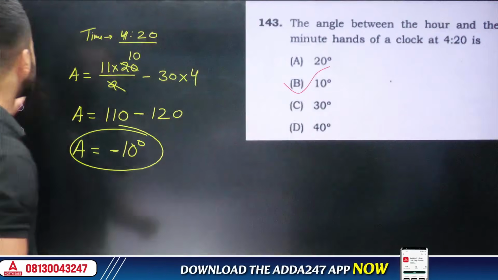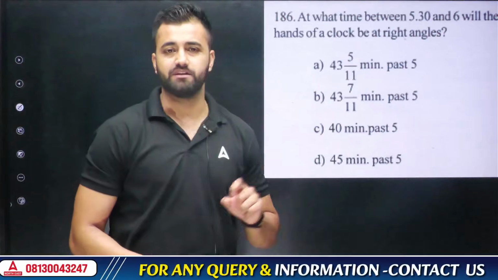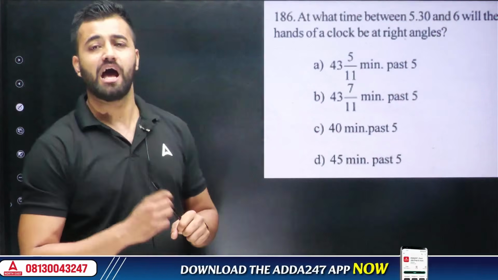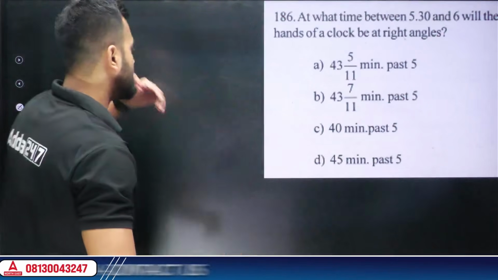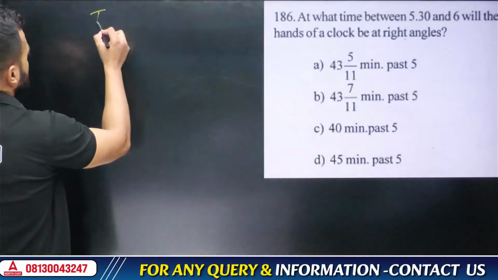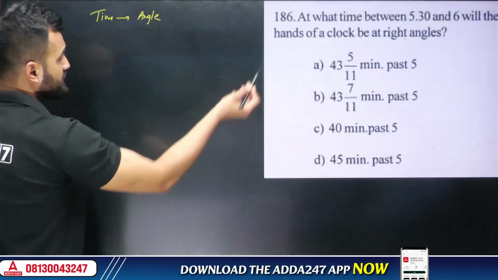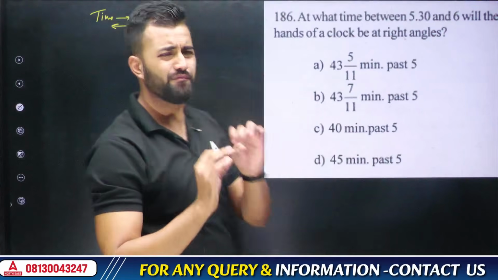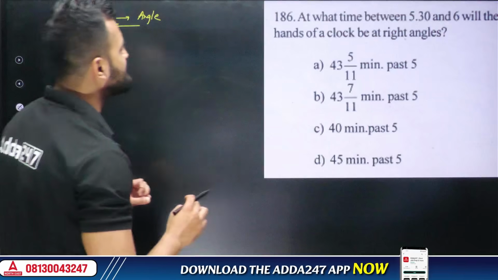Now see, the same concept can be used in this particular question which came last year. Okay, this was the question which came last year. Exact similar concept. Just out here we have to do the reverse. This is known as reverse engineering. In the previous question we had time and from time we went to angle. But now they have given us an angle and we have to go towards time. So it's the same formula that we are going to utilize, just that we need the angle. Okay, let's see what's given.